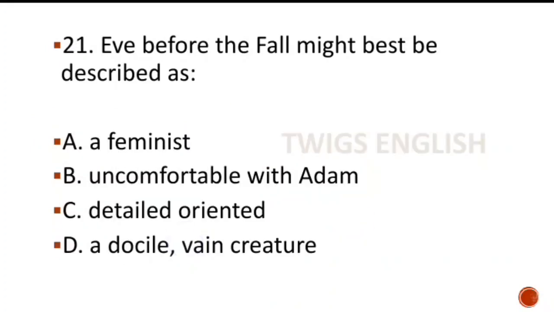MCQ number 21. Eve before the fall might best be described as, options are feminist, uncomfortable with Adam, detail oriented, a docile vain creature. Here the right answer is option D, a docile vain creature.